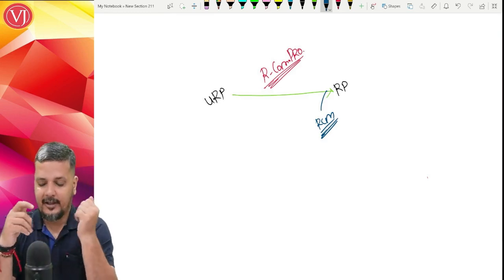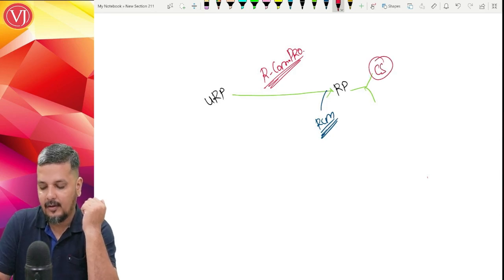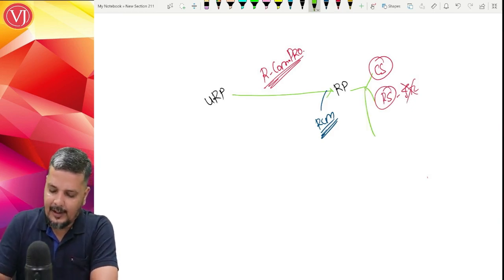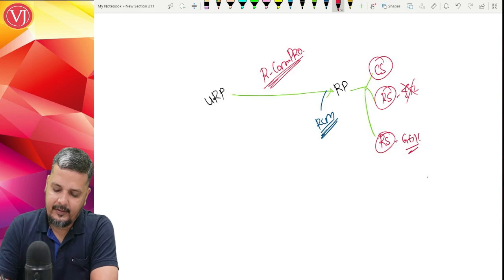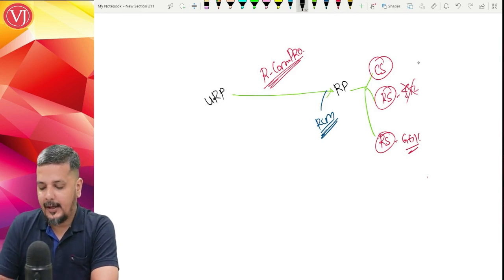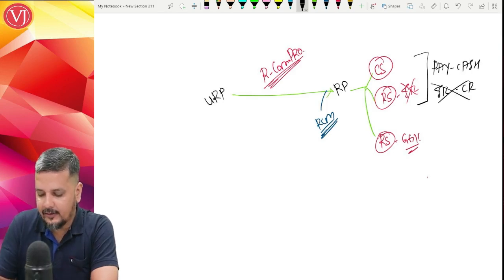But the impact is much bigger if this registered person happens to be under composition scheme or happens to be in regular scheme where ITC is not available to him. So he may be in the restaurant sector where ITC is not available. Now the last category is regular scheme general. Now what will happen is, in the first two cases, there's a very big impact. Why? They have to pay under RCM. They have to pay by cash. But they will not get the input tax credit in credit ledger.